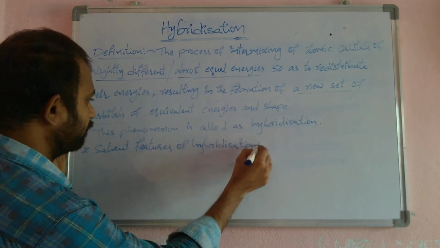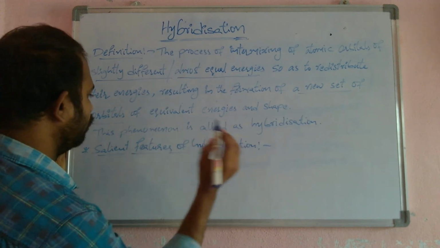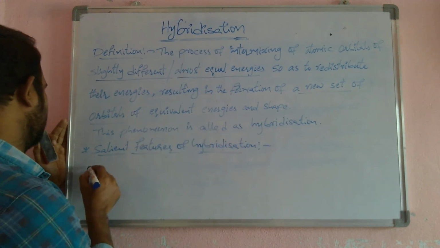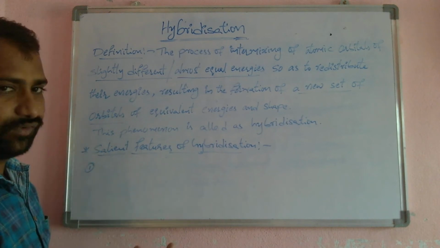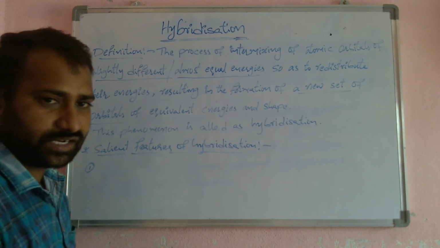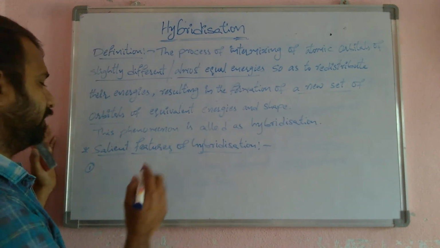Salient features of hybridization. In hybridization a new set of orbitals is formed.